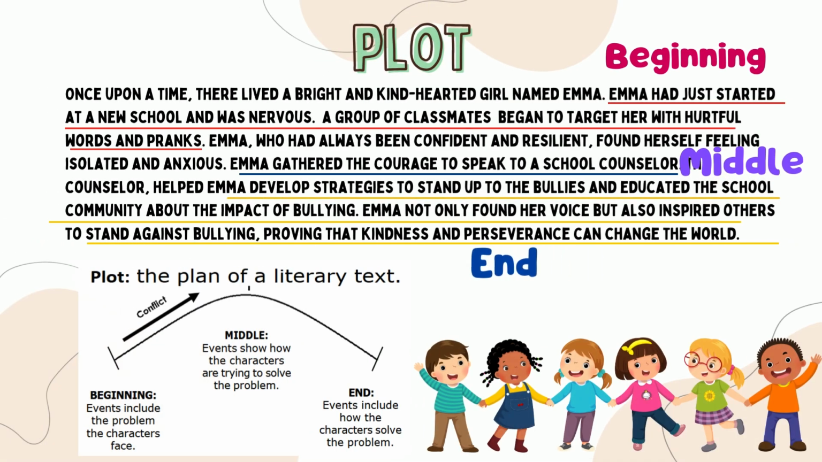So let's look back at that story that we read about Emma. If we look at the beginning of the plot of this text, at the beginning, Emma had just started at a new school and was nervous. A group of classmates began to target her with hurtful words and pranks. That would be what is happening at the beginning in the plot. The middle would be Emma gathered the courage to speak to a school counselor. That would be what she's doing to try to solve that problem, right? This is showing how the characters are trying to solve the problem in the middle.